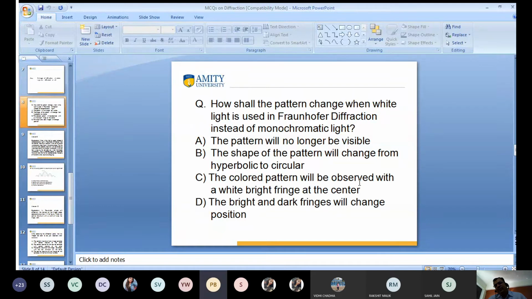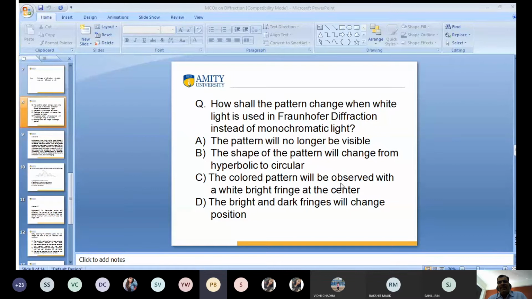Which one is correct? There are 4 options: A, B, C, D. C, sir. Anyone of you, kindly tell me the correct answer. C, sir. Everyone with C?